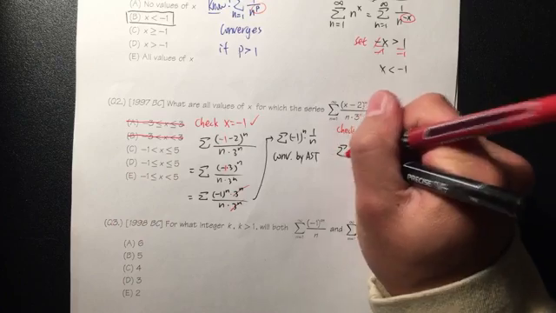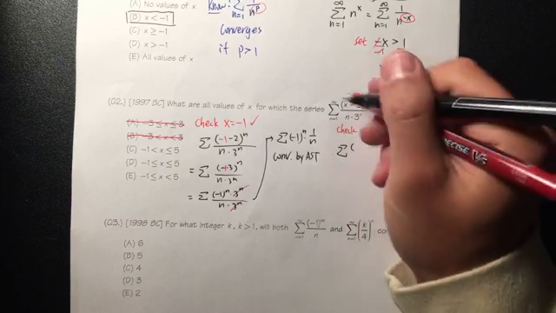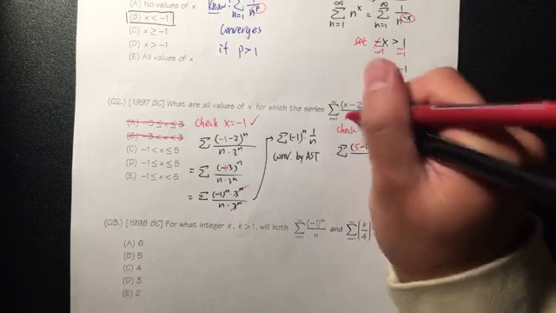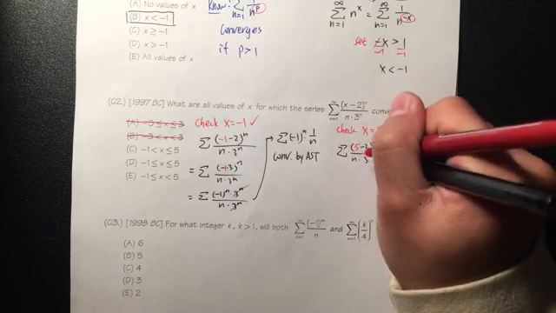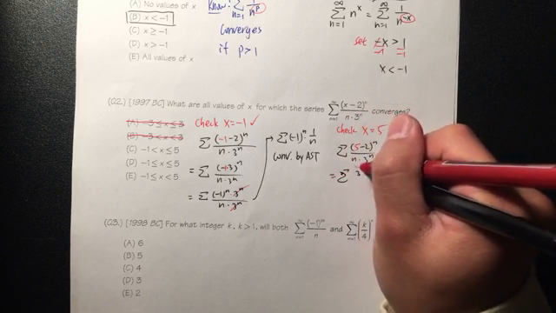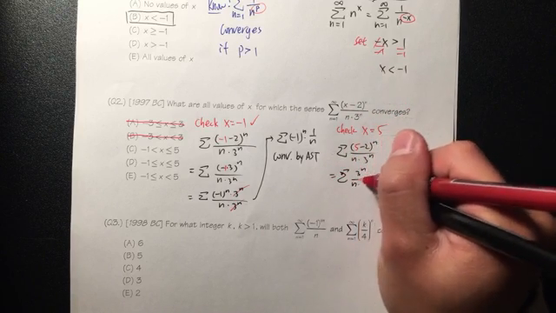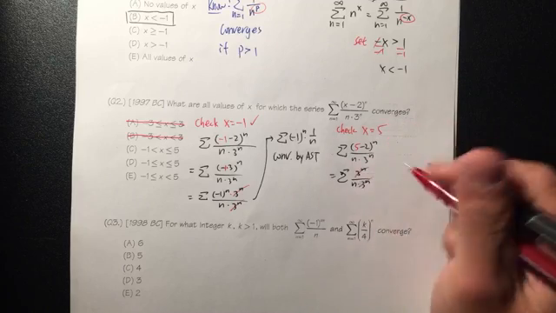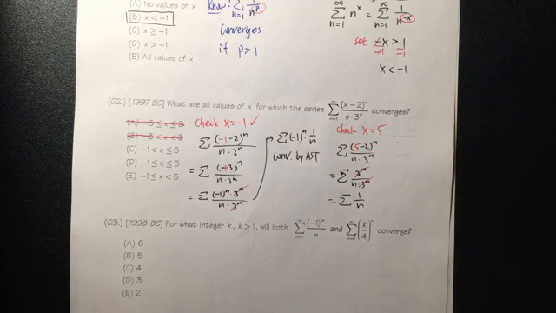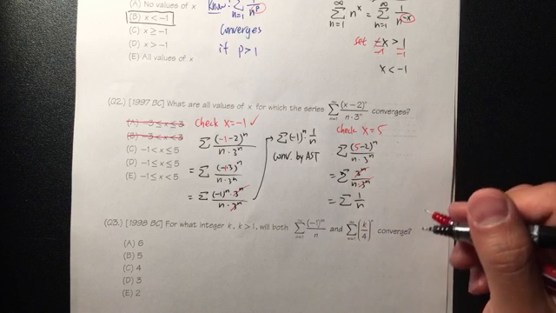And right here, I'll skip some steps. This is just going to be the series when x is 5 and then minus 2 to the n over n times 3 to the n. This is the series. The top is just 3 to the n over n times 3 to the n. This and that cancel. We have the sum of 1 over n. So converge or diverge for this one?